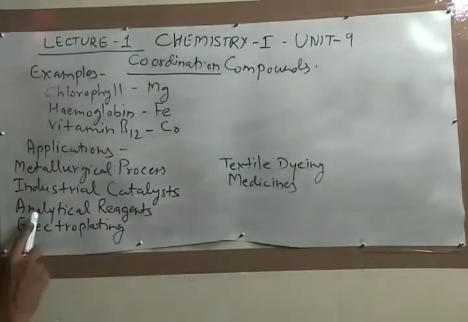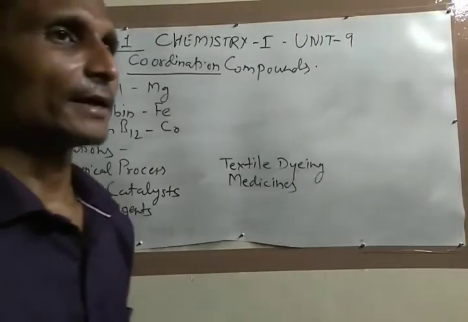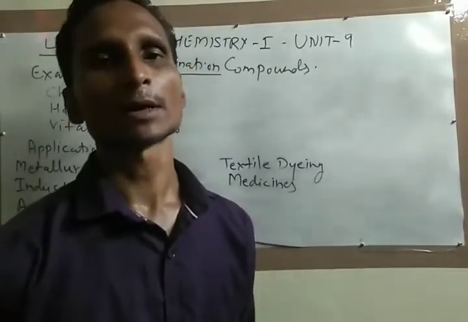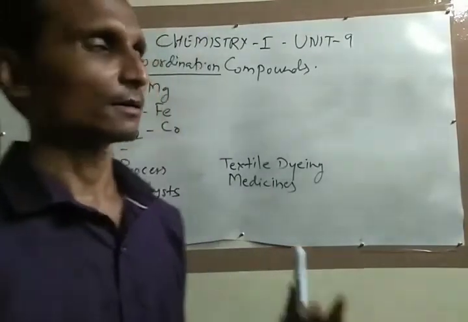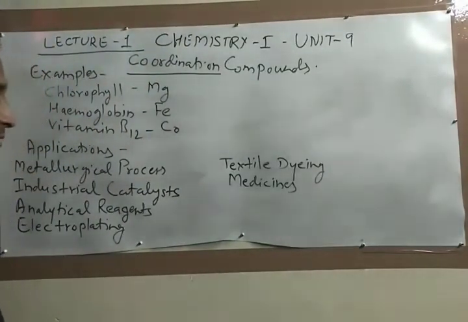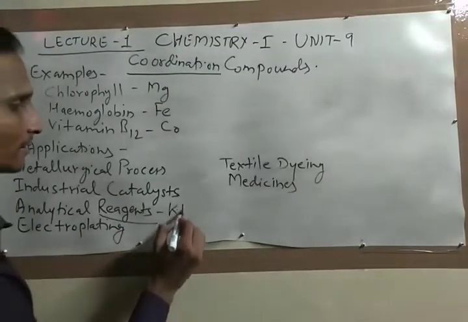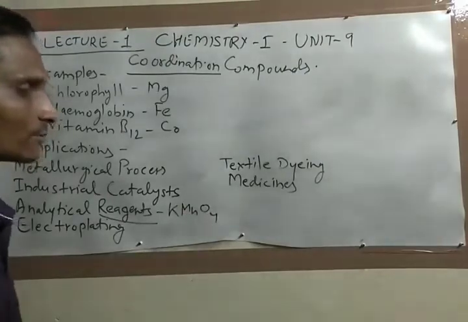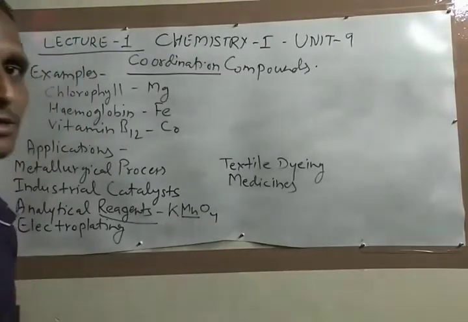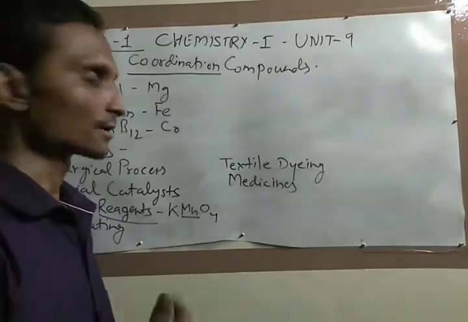Then analytical reagent. There are many types of titrations which we did in our chemistry lab, and in such titrations we use several types of reagents like KMnO4, potassium permanganate, in which you will see manganese. Okay, so it is also a coordinate compound.